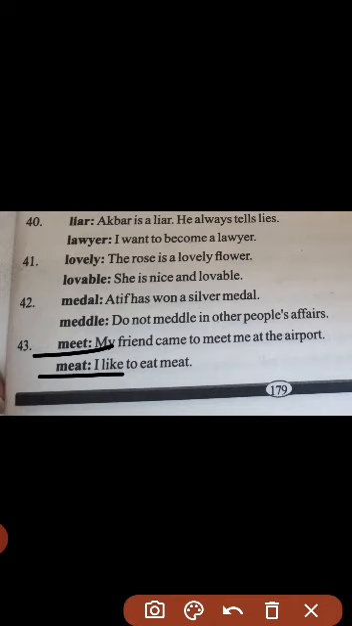Meet, meat. Now this meet is milna and this meat is gosht. They again have the same sound but they have a different grammatical category, as this meet is a verb and this meat is a noun. My friend came to meet me at the airport, whereas I like to eat meat. Now it's clearly showing that it is a noun.